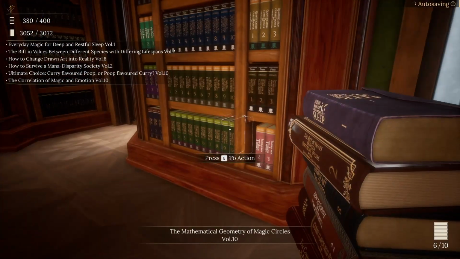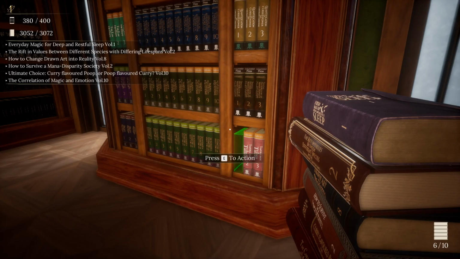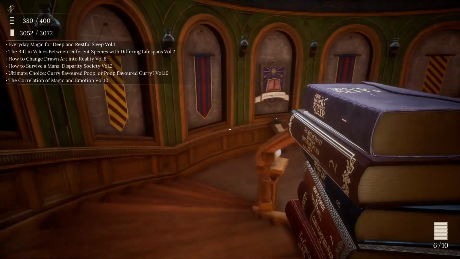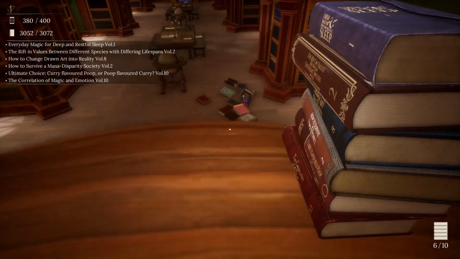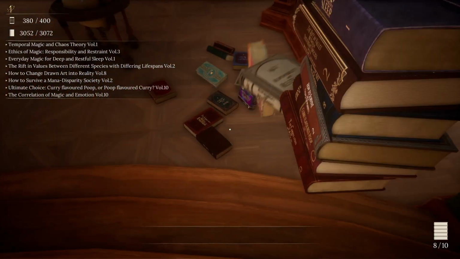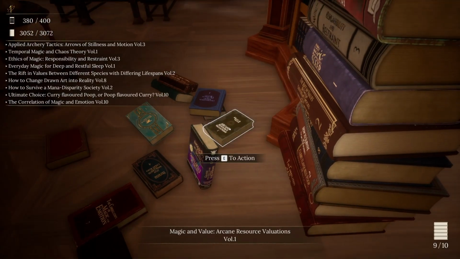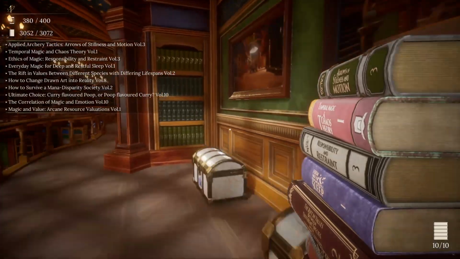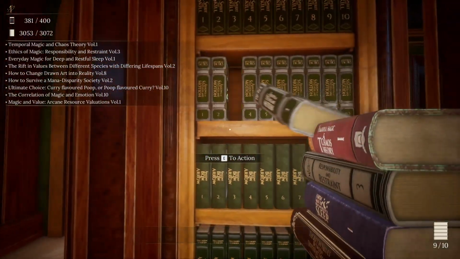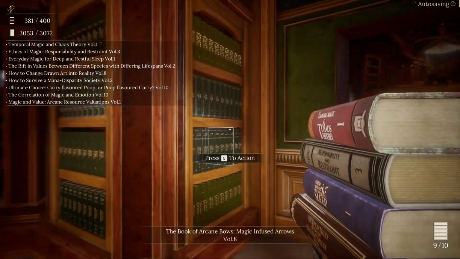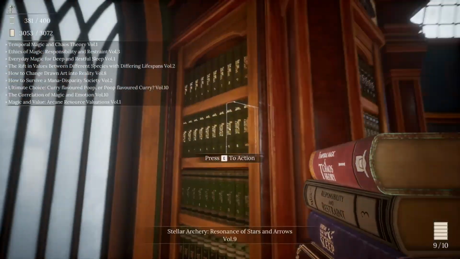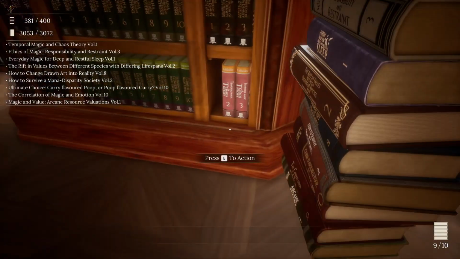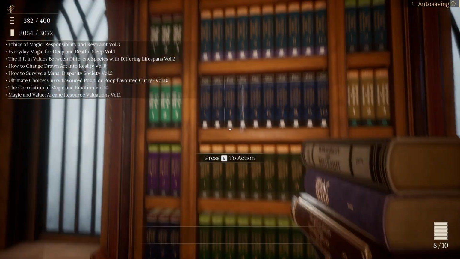Still got some. Everyday Magic for the Rift and Value, Volume 6. I'll go a bit further back. Let's just grab some more. Okay. Applied Archery Tactics of Arrows of Stillness and Motion, Volume 3. So that should be the final one for here. Nope, we still got one more. I'll have to come back and check. Yep. Temporal Magic and Chaos Theory, Volume 1 goes down there.